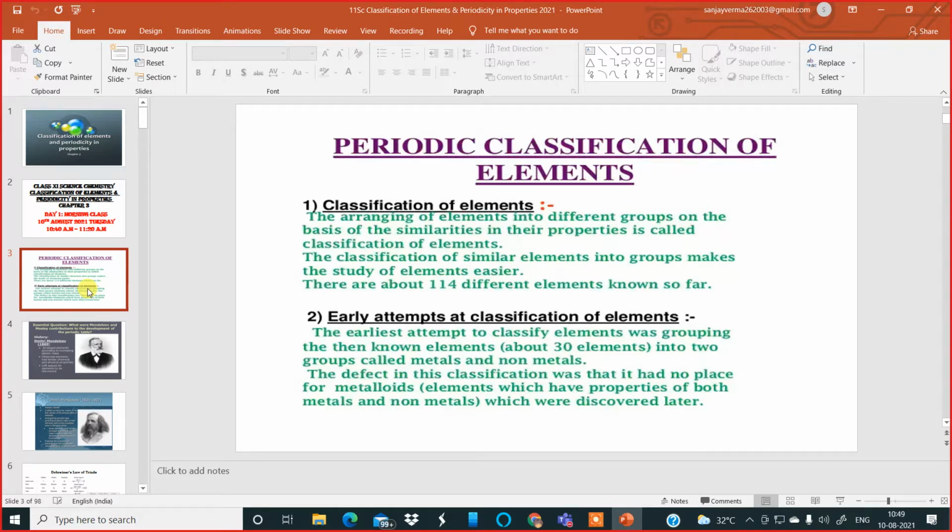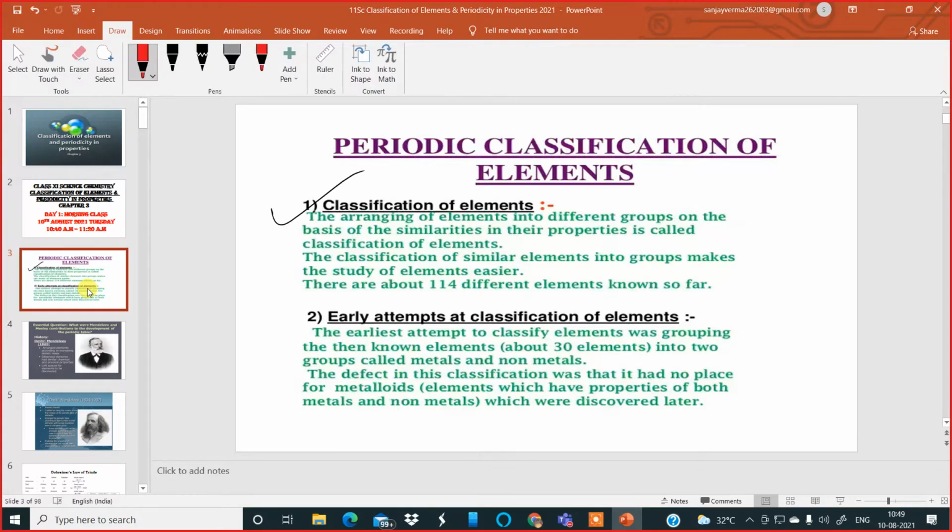So please keep in mind that the first thing over here is the classification of elements, the arranging of elements into groups on the basis of the similarities in properties. See, they have mentioned over here groups. Elements in the periodic table have been classified into groups, and elements in a group have similar properties, and that was called classification of elements. Now, this classification of similar elements into groups makes the study of elements easier.